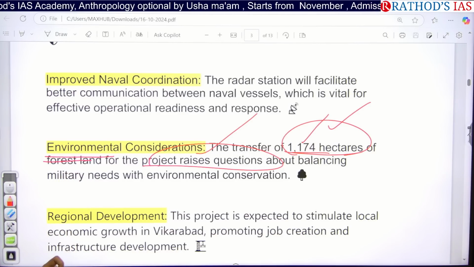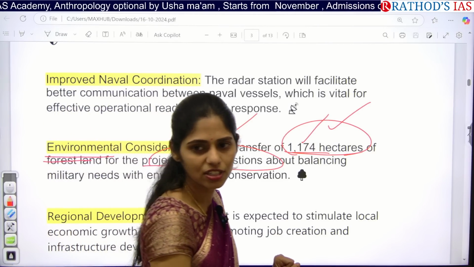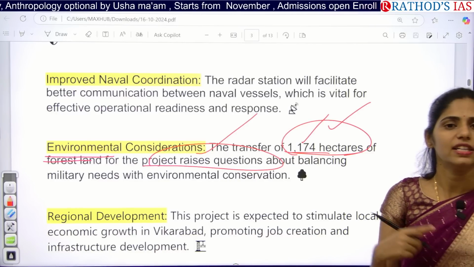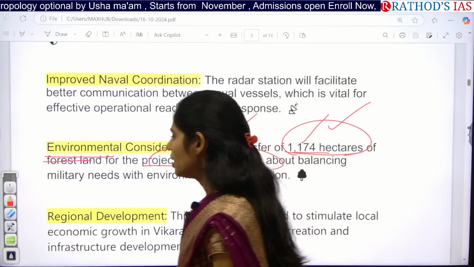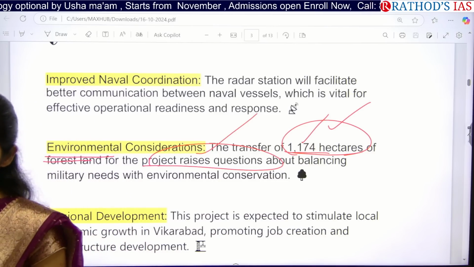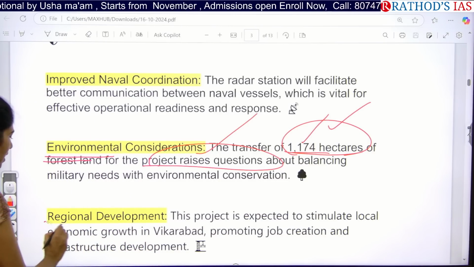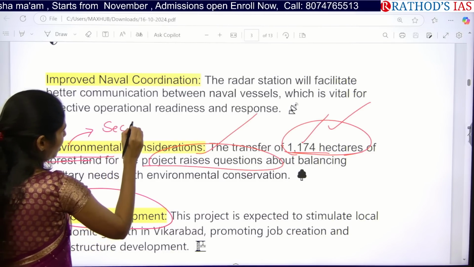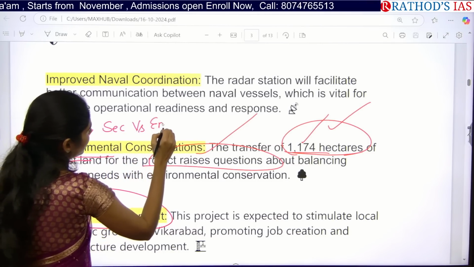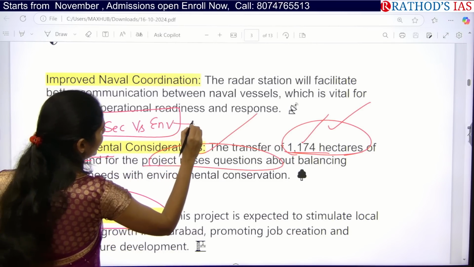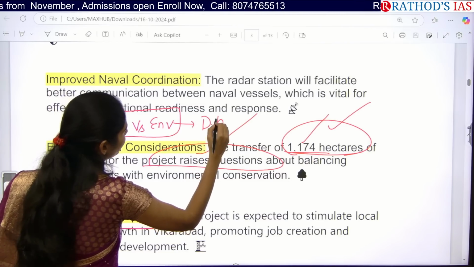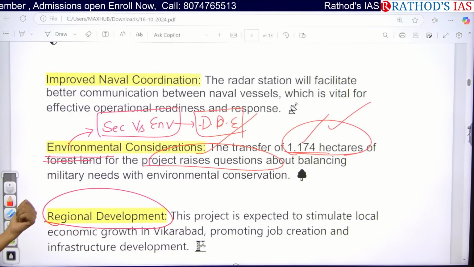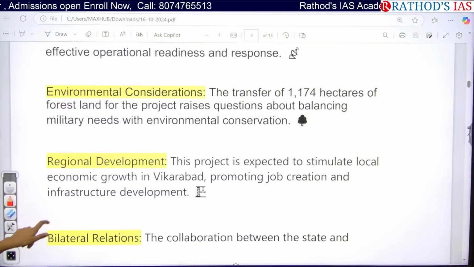So here there is the theory of doctrine of double effect. We can apply it here, and from this you can also get a case study in your ethics. That is development versus environment. And next one here is regional development. Here we have to focus on security versus environment. Again, this is an example of doctrine of double effect of your ethics. So on this you can get a case study. Okay, make a note of this as well.